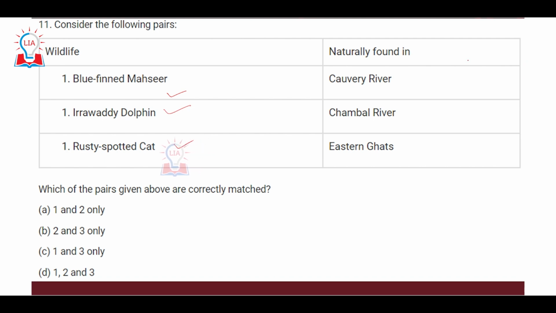So first of all, I talk about the blue-finned mahseer, which is a very well-known fish. They are obviously found in the Kaveri River. These are freshwater fishes and they are naturally found in Kaveri River. So the first statement is correct.